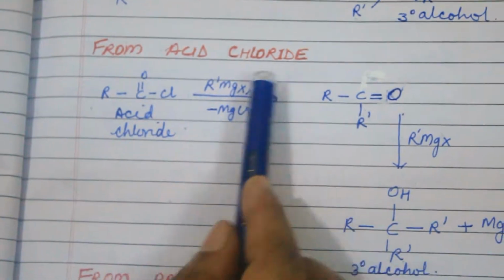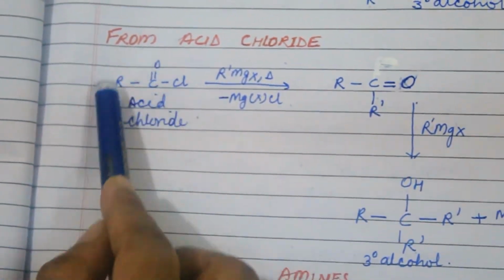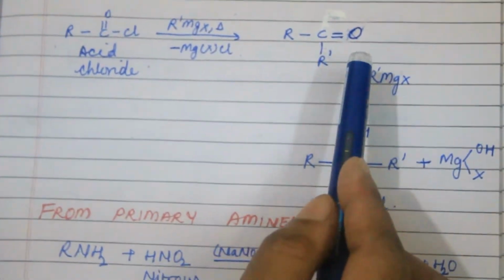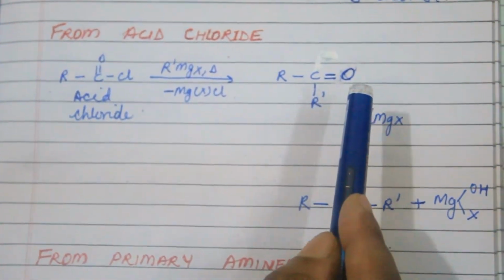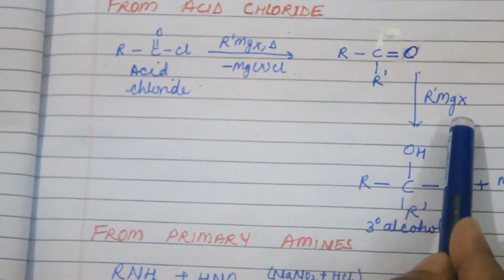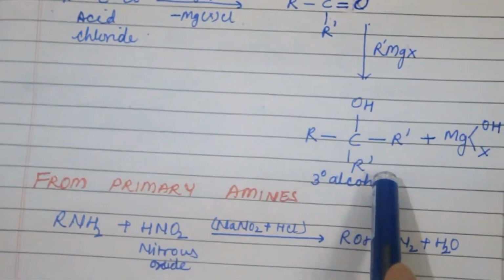From acid chloride: this is the formula of acid chloride. When this acid chloride reacts with Grignard reagent, it forms this ketone. When this ketone again reacts with Grignard reagent, it forms tertiary alcohol.